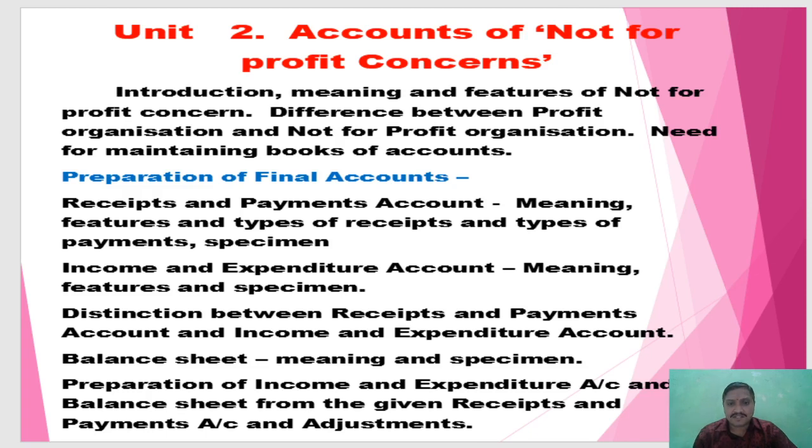The main base of the balance sheet is the same as the partnership final accounts, but from the organization's point of view, very few items are different, so they are also discussed in this unit. Then preparation of the income and expenditure account and balance sheet from the given receipts and payments account and adjustments. Adjustments as per NPO we also consider in this unit number 2.